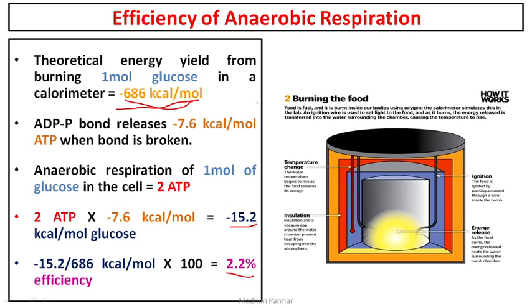Fine. If you are having some problem understanding this, just pause this slide and try to find out how this calculation is made. If you understood the whole process, very good. If you have not understood, just pause for a minute and reflect upon it. You will be able to understand what calculations we have made to find out the percentage efficiency of anaerobic respiration. This is just to show you that even after all of these reactions, 10 reactions of glycolysis, 2 of alcohol fermentation, or 1 of lactic acid fermentation, you are just receiving 2% of the energy stored inside a glucose molecule.